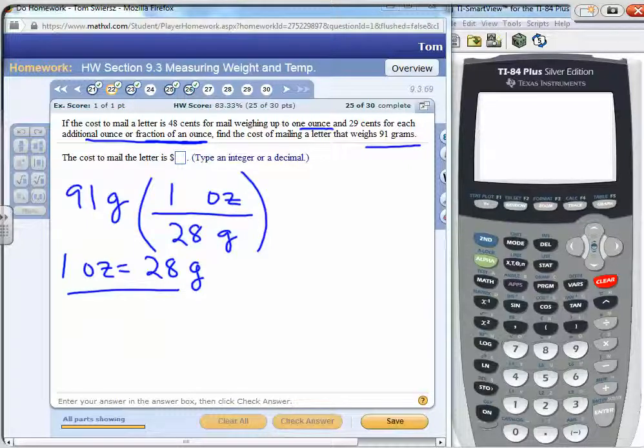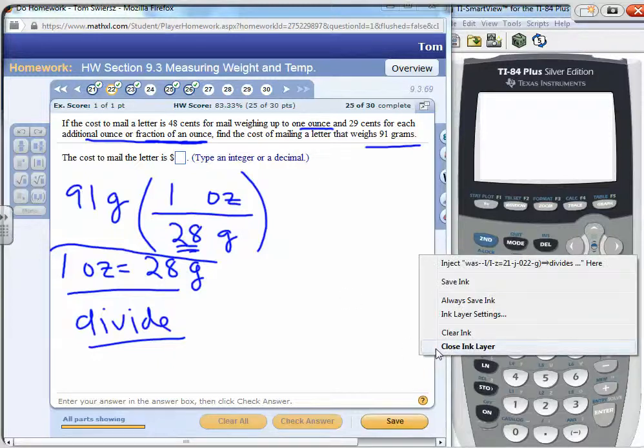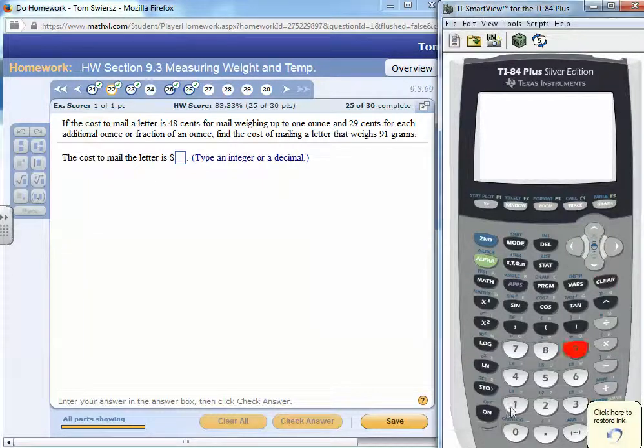Notice the 28 is in the denominator here, right? So we're going to go ahead and divide. So we're going to do 91 divided by 28, and we get 3.25 ounces.